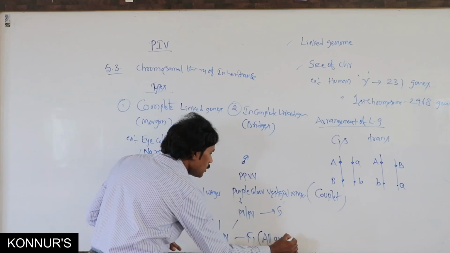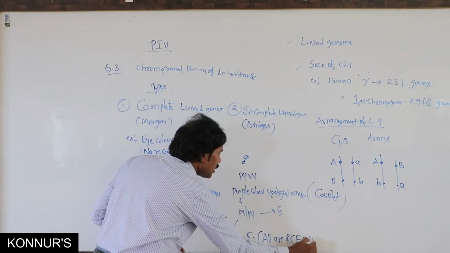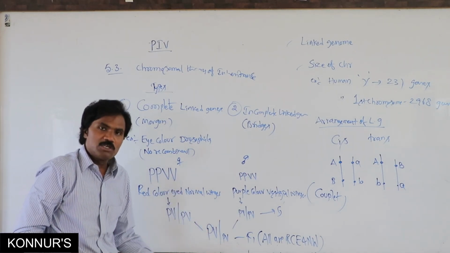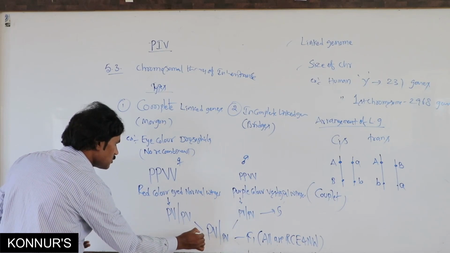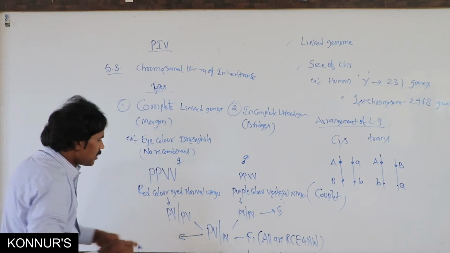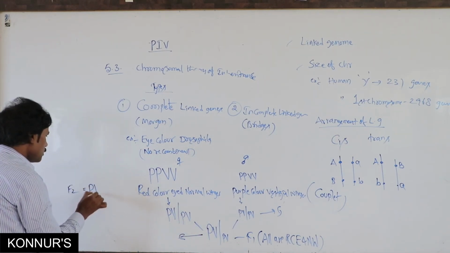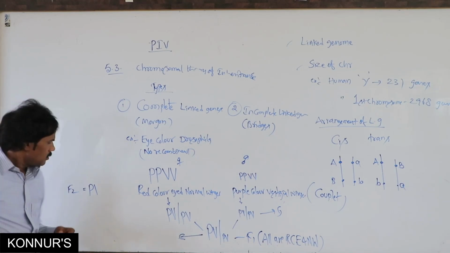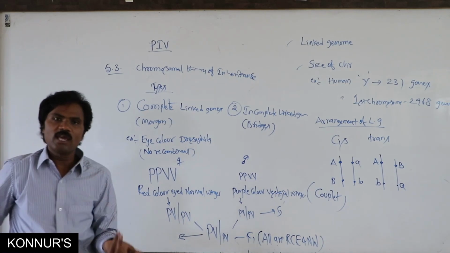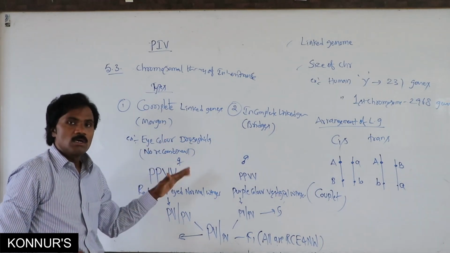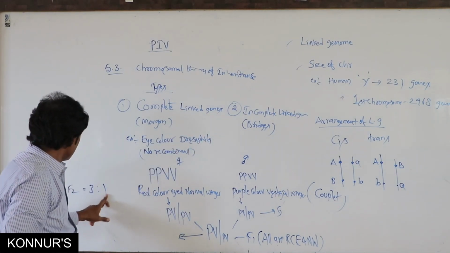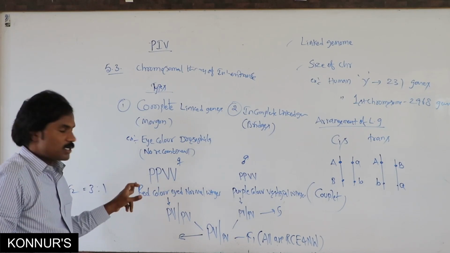In the F2 generation, you observe a 3:1 ratio. Even though it is a dihybrid cross, if it is pure, that is complete linkage, the F2 generation can be considered 3:1.